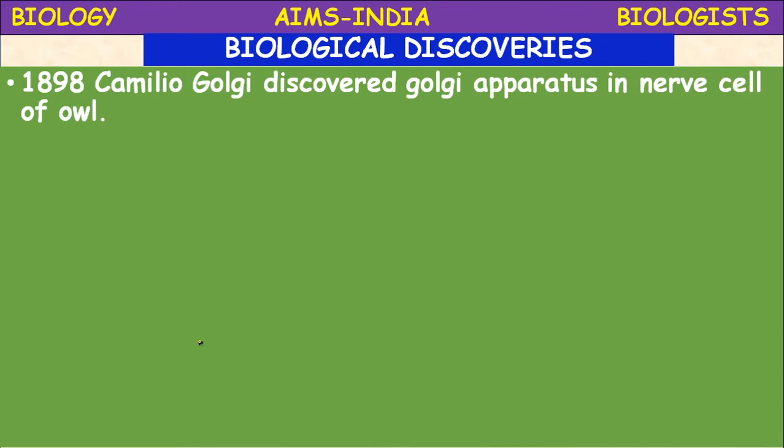Biological discoveries. In 1898, Camillo Golgi discovered the Golgi apparatus in the nerve cell of the owl. What does Golgi apparatus mean? It is one of the important cell organelles, secretory in function. So it was discovered by Camillo Golgi in 1898. It is also called the Golgi complex or Golgi apparatus.